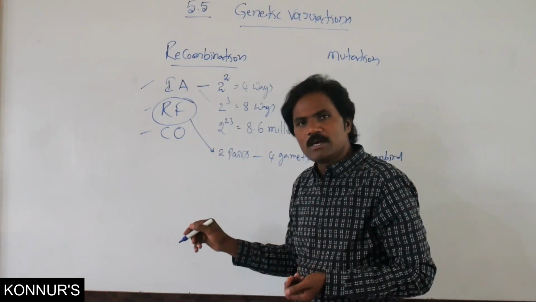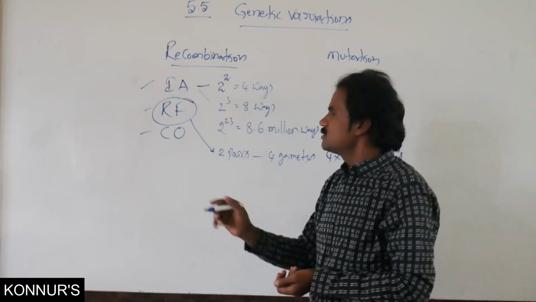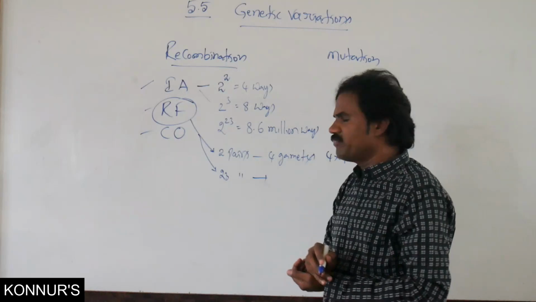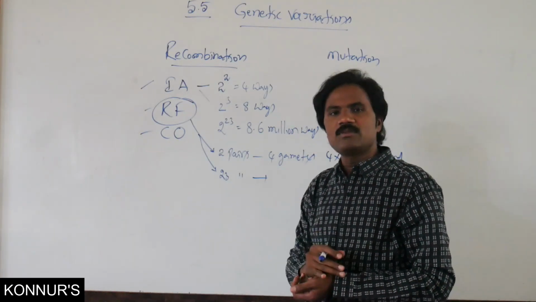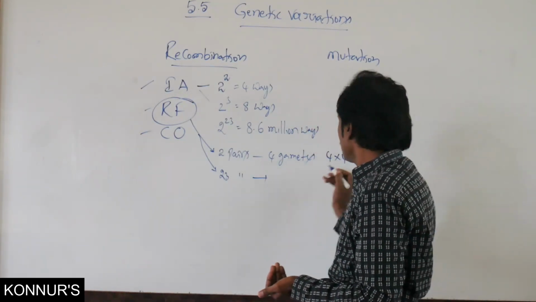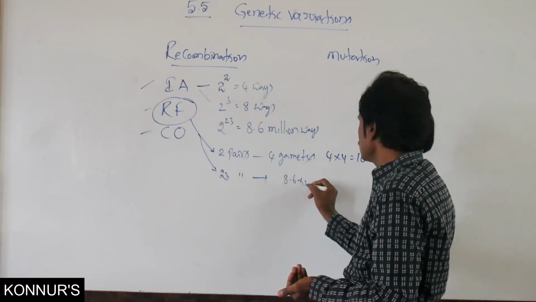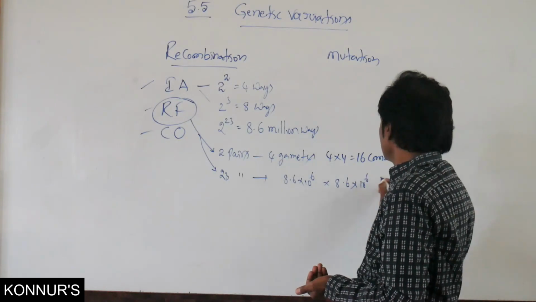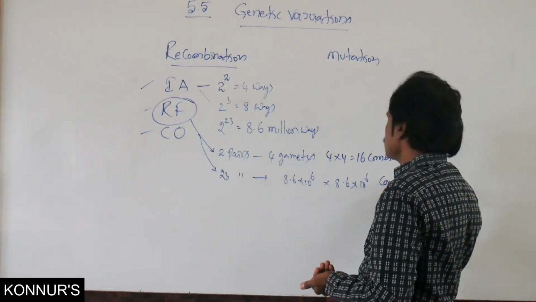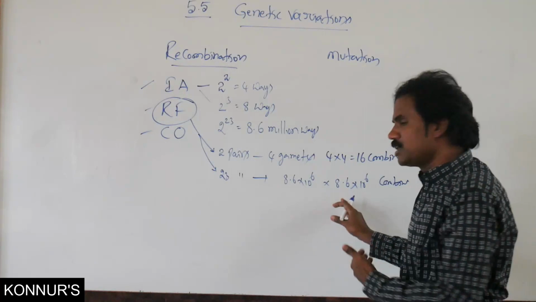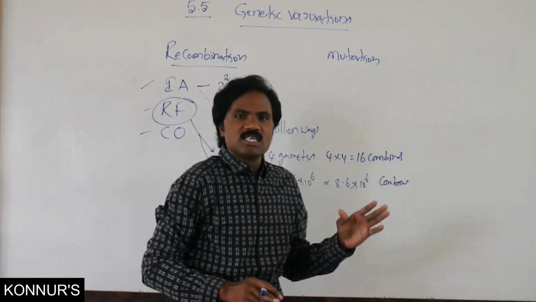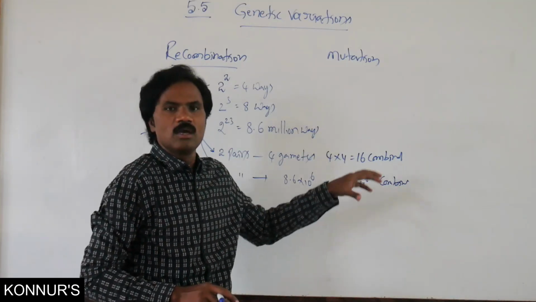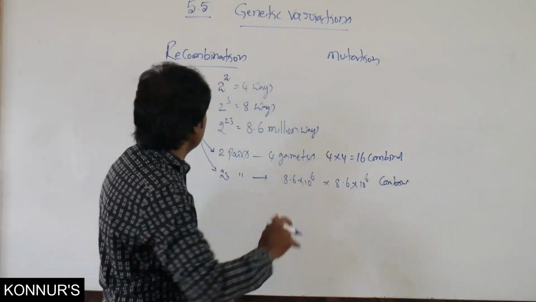Similarly, in humans, the total number of pairs is 23. In those 23 pairs, how many combinations are possible? 8.6 into 10 to the power of 6 combinations. Roughly 70 into 10 to the power of 12 combinations are possible in human beings.